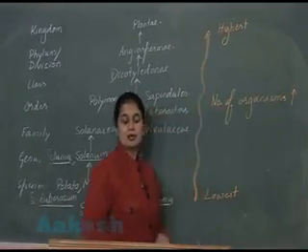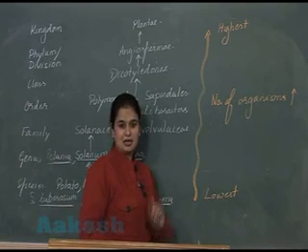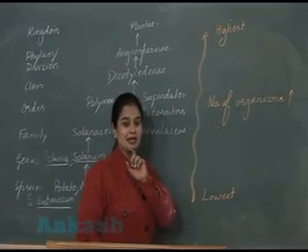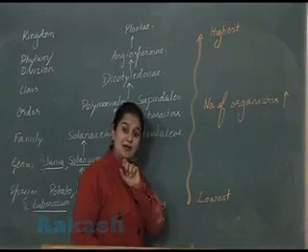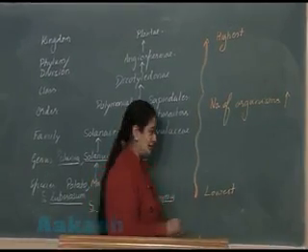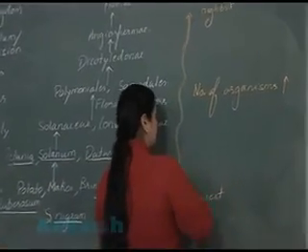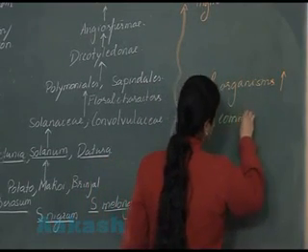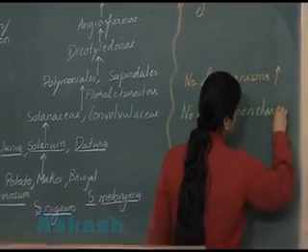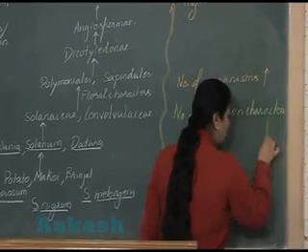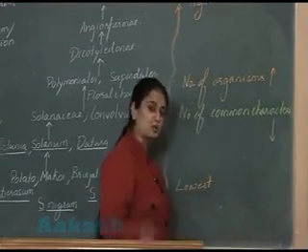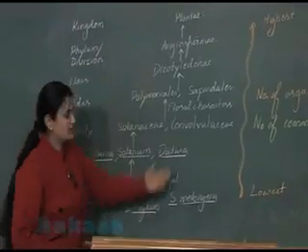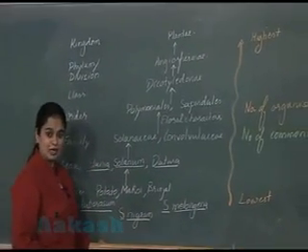But what will you say about the number of similarities, the number of common characters? The number of common characters is decreasing. It means the maximum number of similarity is at which level? Species level. So the number of organisms is increasing, but the number of similar, or you can say common, characters decreases from species towards the kingdom. So this example for the taxonomic hierarchy is very much clear to all of you.